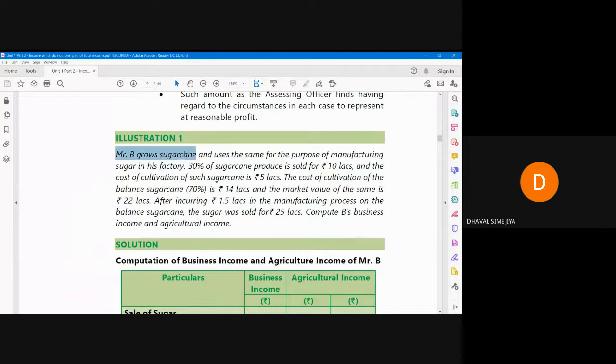Illustration 1: Mr. B grows sugarcane and uses the same for the purpose of manufacturing sugar in the factory. The same example that I have given you: sugarcane is agricultural produce, and Mr. B is manufacturing sugar.